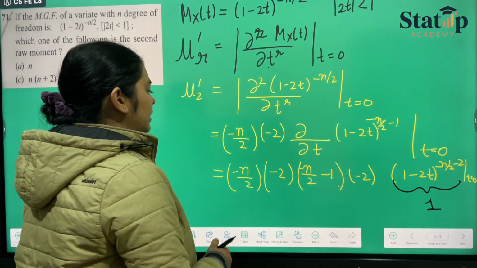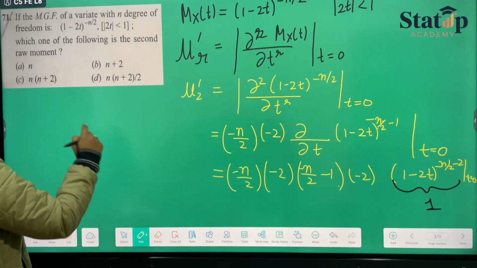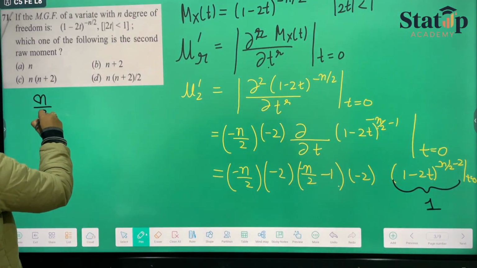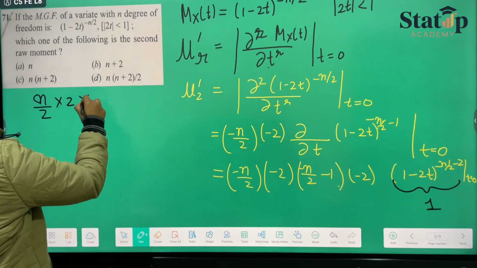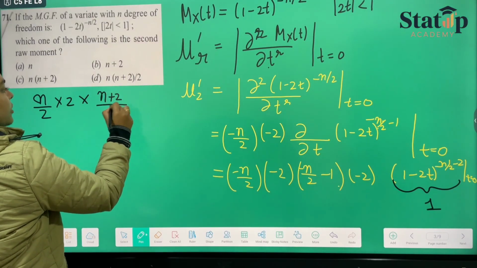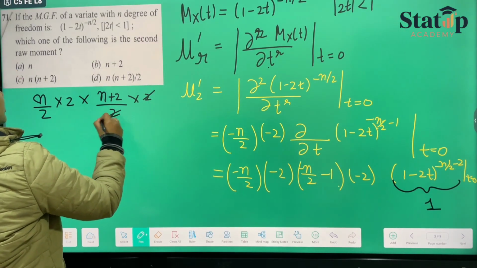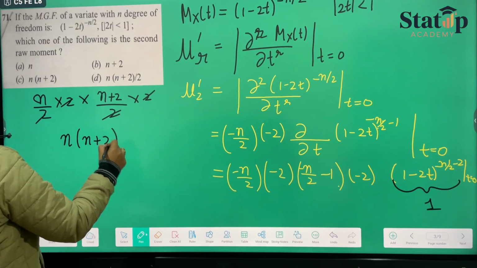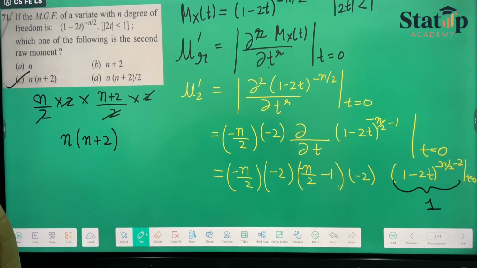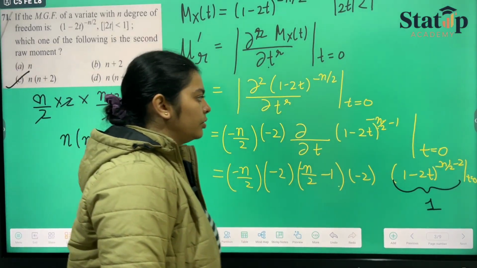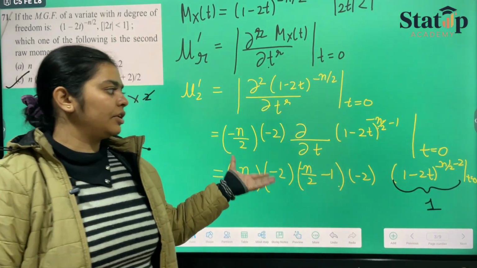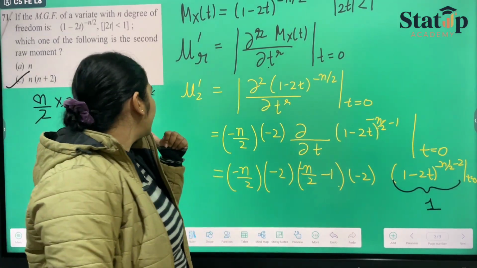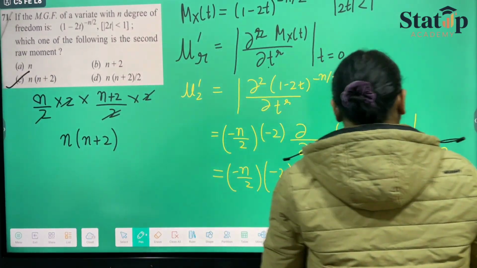And if we calculate this, the signs will be minus minus minus plus, and minus minus plus. This will be n by 2 into 2 into (n plus 2) by 2 into 2. The numerator and denominator will get cancelled and we'll be left with n into (n plus 2), which is our option number C. That's how you do it. I have just double differentiated it, first one time, then second time, and then I got the answer.